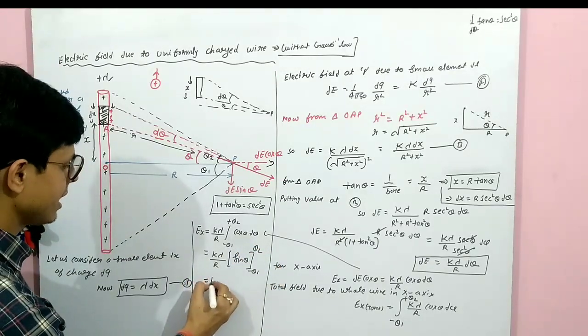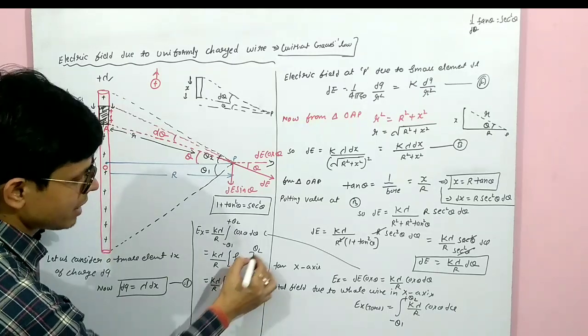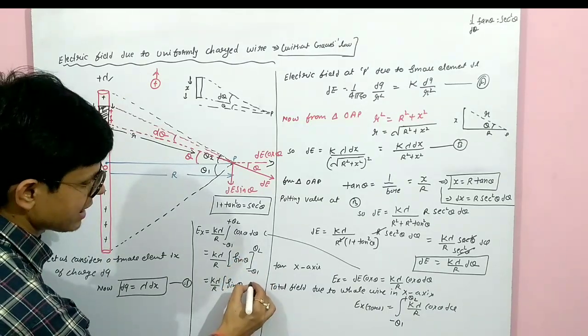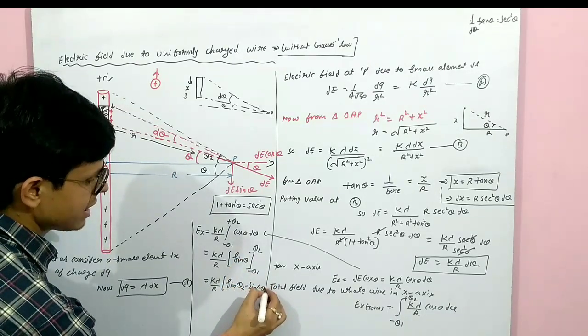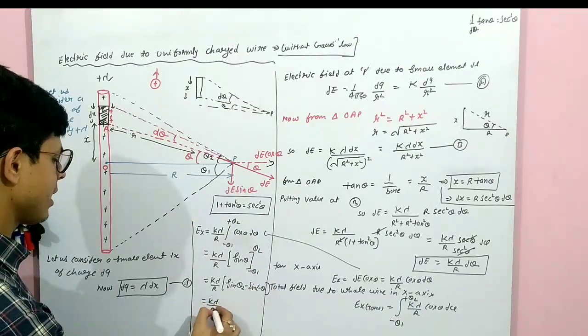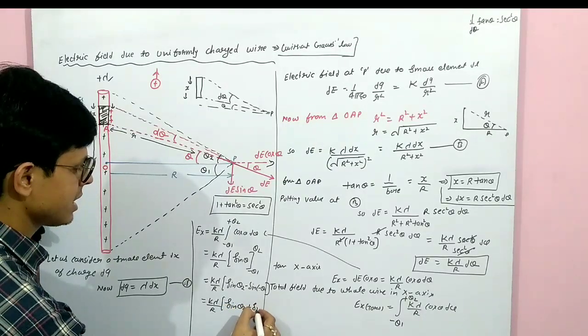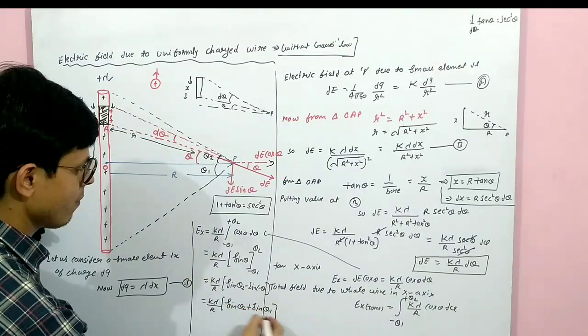Now you will solve it. K lambda upon r, first the upper value, sin theta 2, minus sin of minus theta 1. Yes, now solve this. K lambda upon r, it will come sin theta 2 plus sin theta 1.